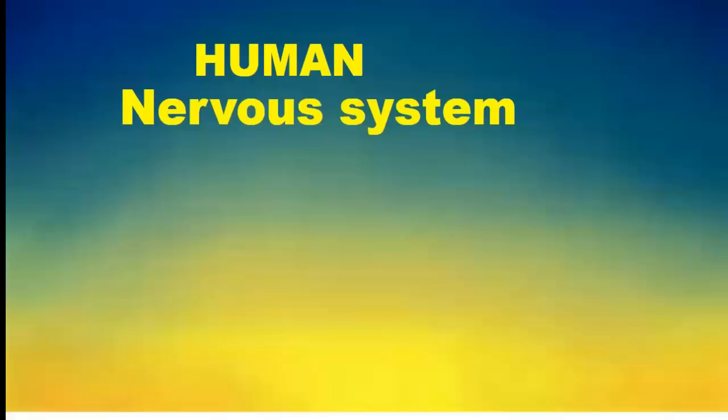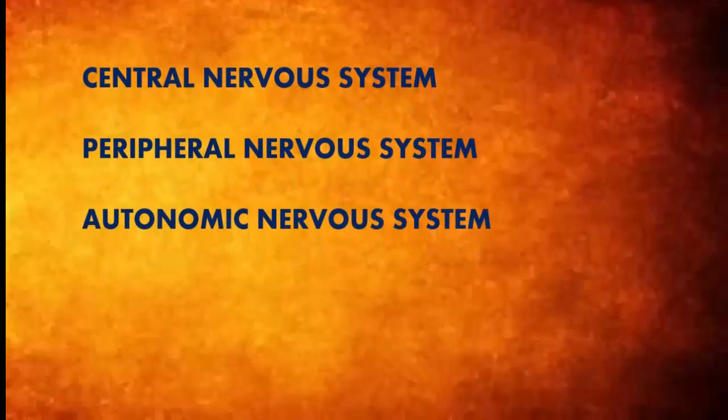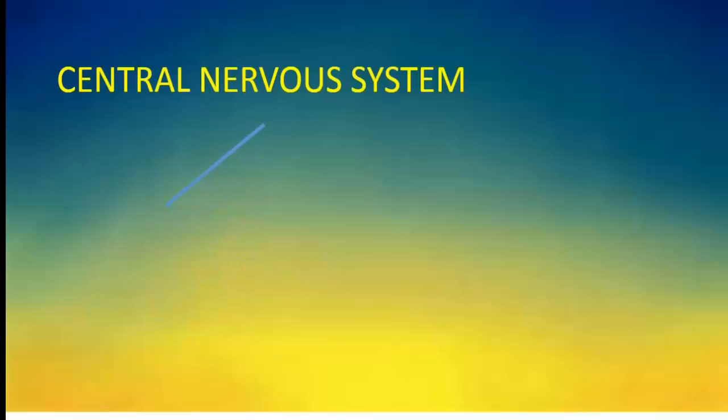Nervous system. The human nervous system is differentiated into three categories: central nervous system, peripheral nervous system, and autonomic nervous system. Central nervous system: it's a center for information processing and control. It consists of two major parts: brain and spinal cord.